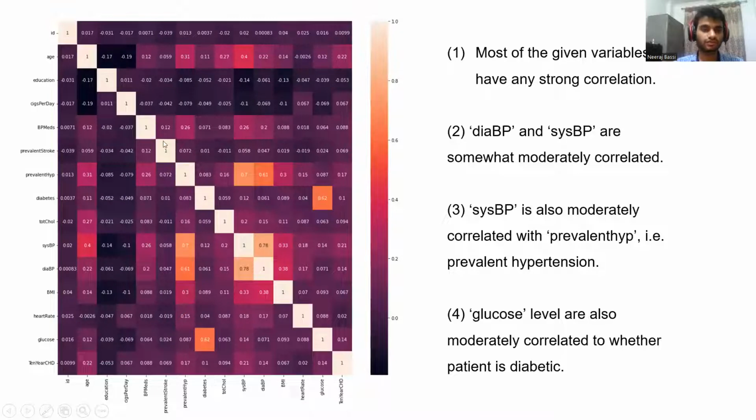Then we have calculated the collinearity between different features of the dataset. And most of the given variables don't have any strong correlation, as the values are not very high. Diabetes and systolic BP are somewhat moderately correlated. We can see here that the value is 0.78. Systolic BP is also moderately correlated with prevalent hypertension. As we can see here, the value is 0.7. Glucose level is also moderately correlated to whether the patient is diabetic. We can see here that the value is 0.62.